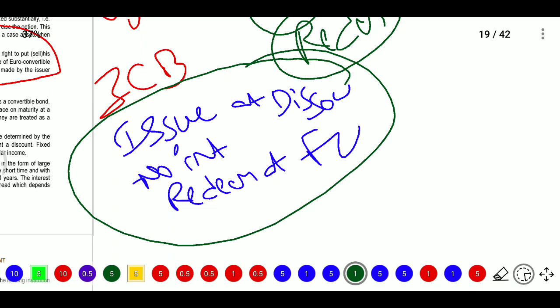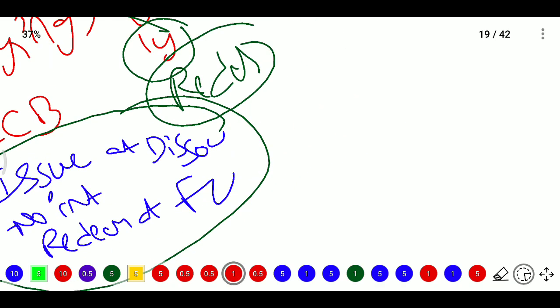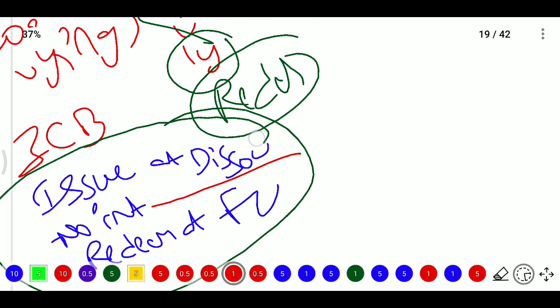So this is the main feature of zero coupon bonds. For example, zero coupon bonds will be issued at discount, and they do not pay any interest, and they will redeem at face value.